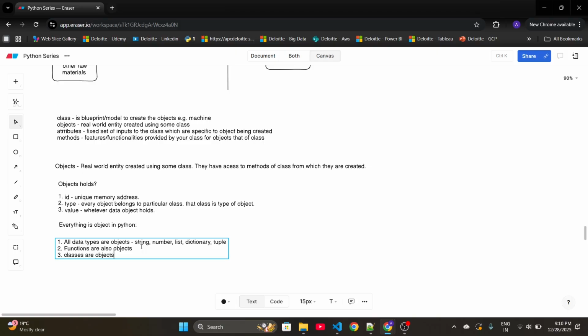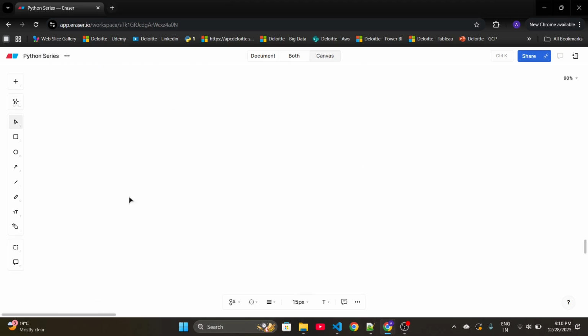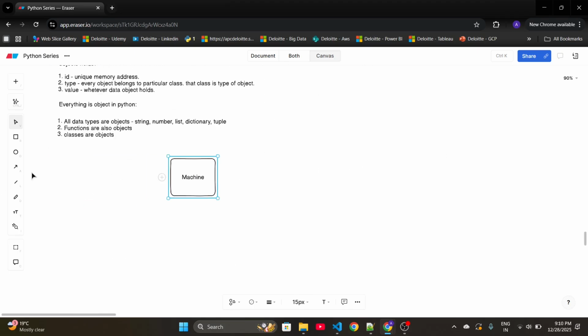Then how are classes objects? Let me tell you. Whatever car manufacturing machine we discussed here, this machine is also produced using some machine. Some big giant machine has produced this car manufacturing machine. Your machine, which is a class, is an object of this big machine class. So that's why we are saying classes are also objects.